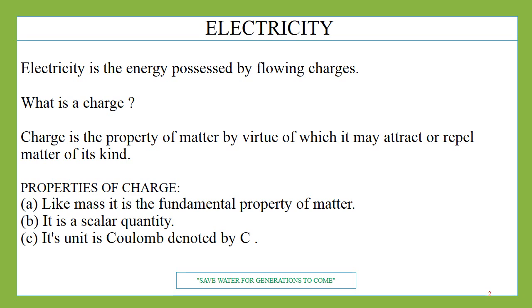Electricity is simply the flow of charges. So electricity is the energy which is possessed by the flowing charges. Why do we say energy? We know that energy is the capacity to do work. Electricity is used to perform many works in our daily life.